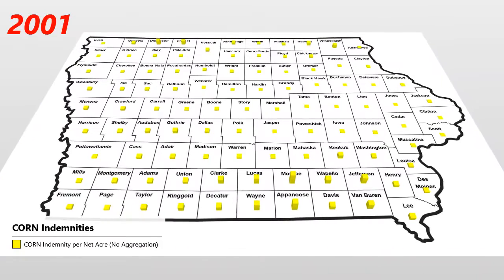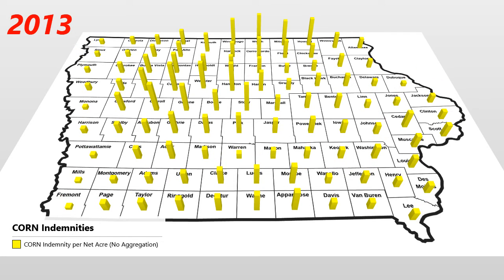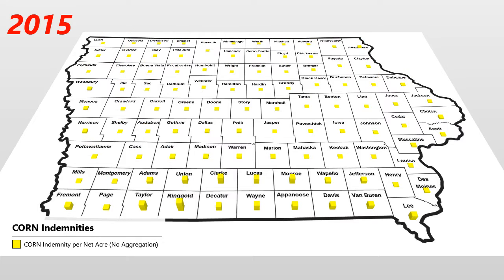This scene shows corn indemnities that have been received for each Iowa county from 2001 to 2015. As shown, flooding in 2008 and drought in 2012 have noticeable impacts on indemnity levels. Depending on the year, hail can also lead to a higher incidence of indemnities being paid.